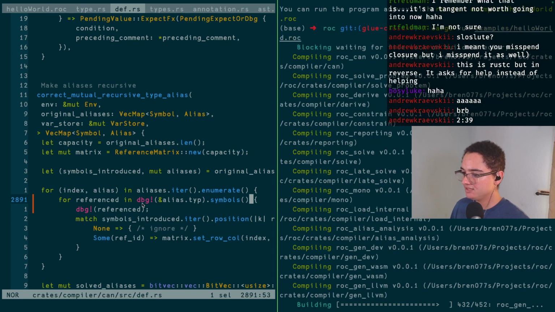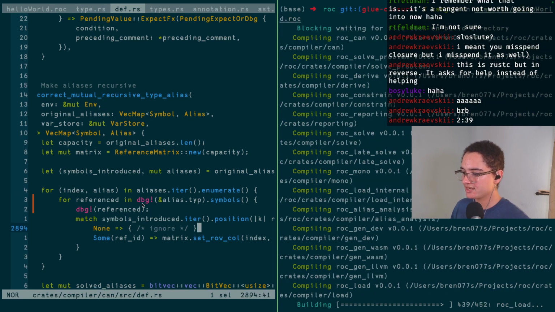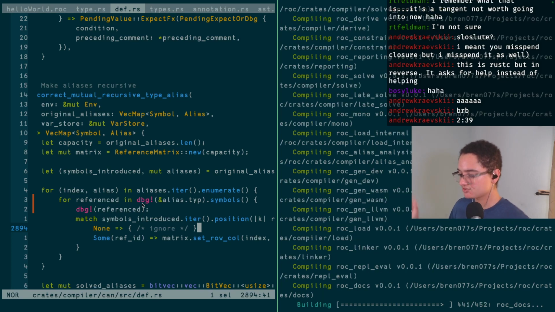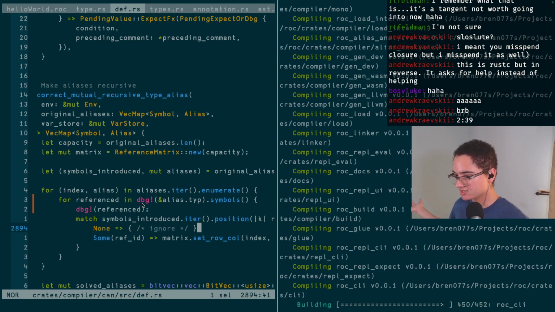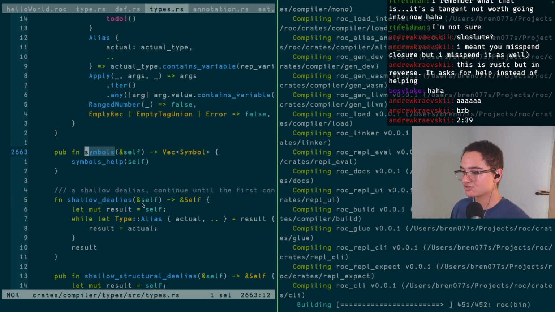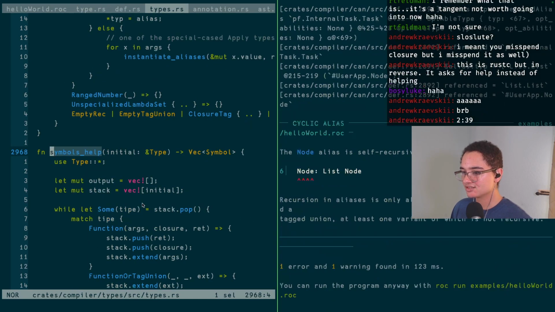But if this is correct, then we're just building like a connection matrix. And if this is a connection matrix, we just need to say, oh, it's a list. Lists always break the connection matrix. I'm not 100% sure that's what's going on here, but that's my rough understanding of what's going on here. So we'll see in a minute.